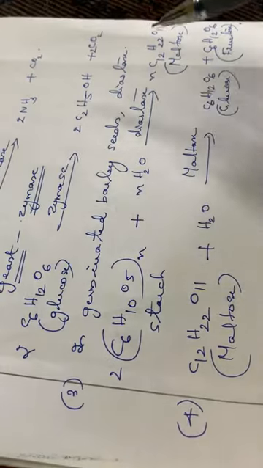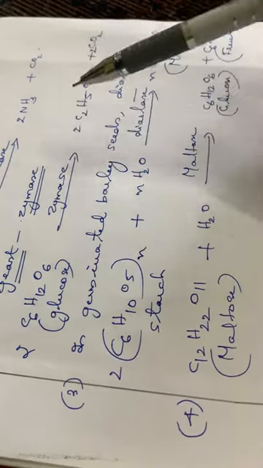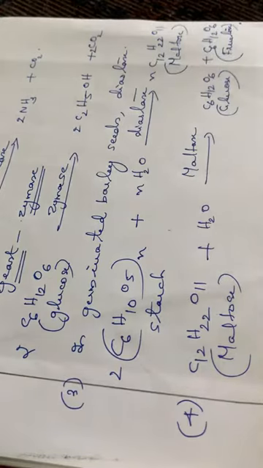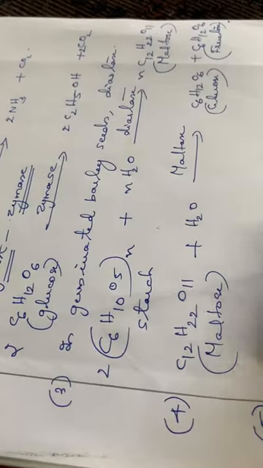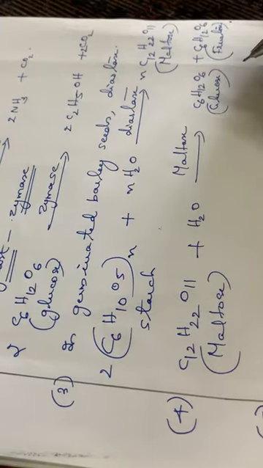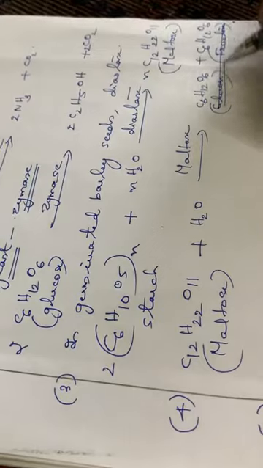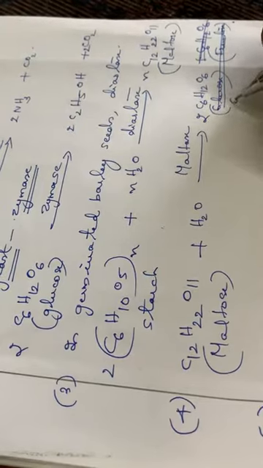Here you have to go through some of the examples: the enzyme present in yeast, then urease, then diastase in germinated barley seeds, and also the reactions. Then one more reaction is with the enzyme invertase. Sorry, there is a mistake. Here, this maltose, in the presence of maltase, will be converted to C6H12O6, 2 molecules of glucose.